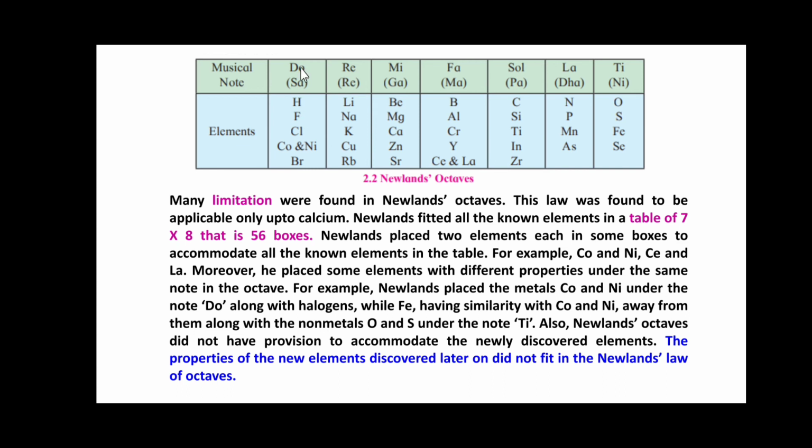In the second column you could see that cobalt and nickel are placed with F, Cl, Br. These are the halogens, but he kept cobalt and nickel in this family, in this Do or Sa. While Fe, being similar to Co and nickel, was kept away from them, along with the non-metals O and S under the note Ti, at the last.